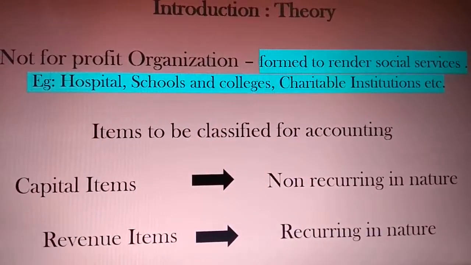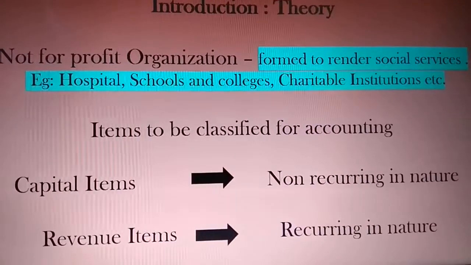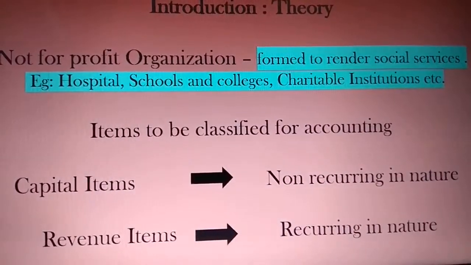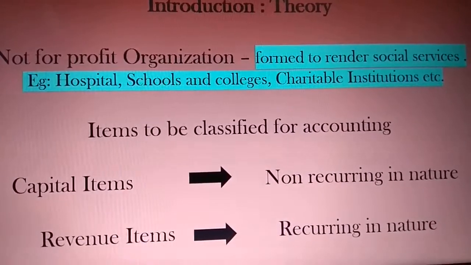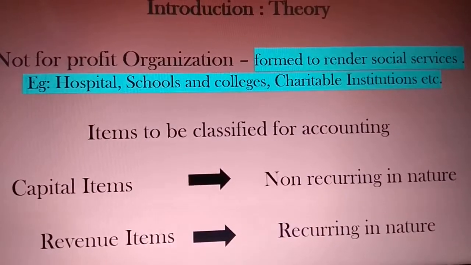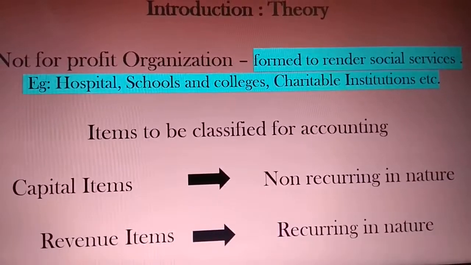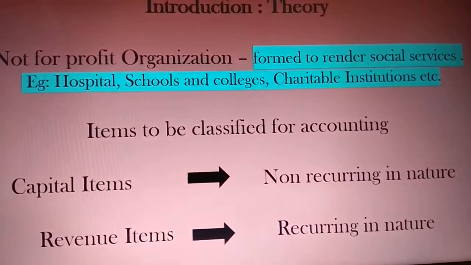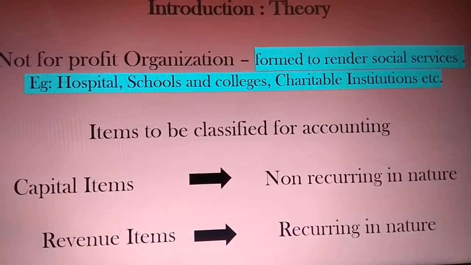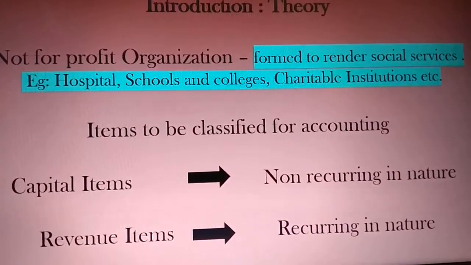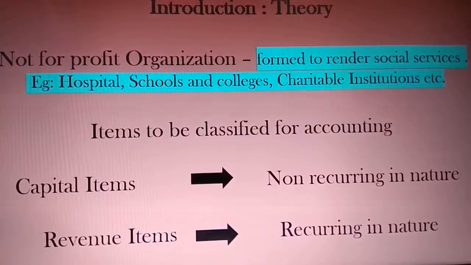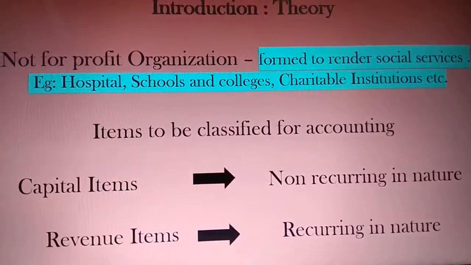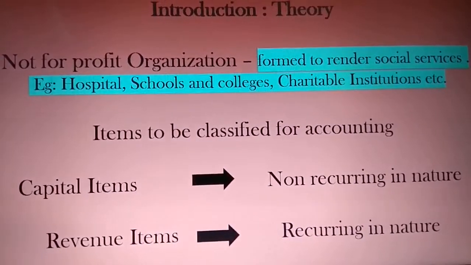Next we have the items to be classified for accounting purposes. When you are going for this type of organization, there are certain accounting procedures which we need to follow. It's quite different compared to that of profit-oriented firms. So let us see how it is going to be classified. We have the items to be considered: one is capital items and then we have revenue items.